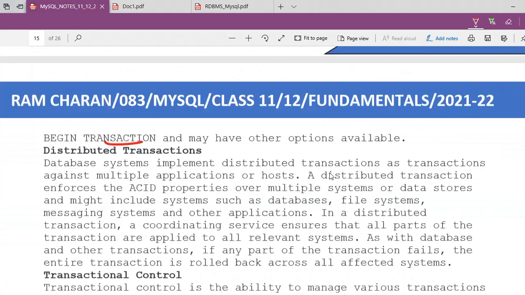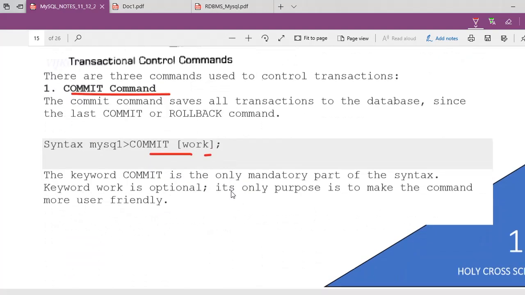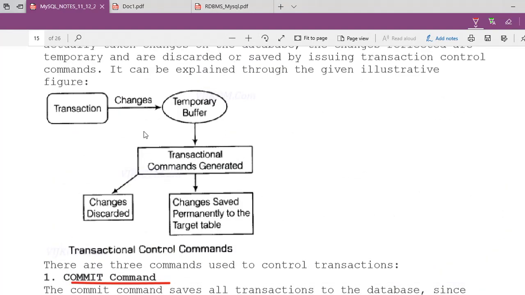So here you see that figure. Transactions are being done. Just now we have done transactions, and those changes have gone to a temporary buffer. Then a transaction command is generated: either you change it permanently, or you discard it. So to discard the changes, there should be some sort of starting point.